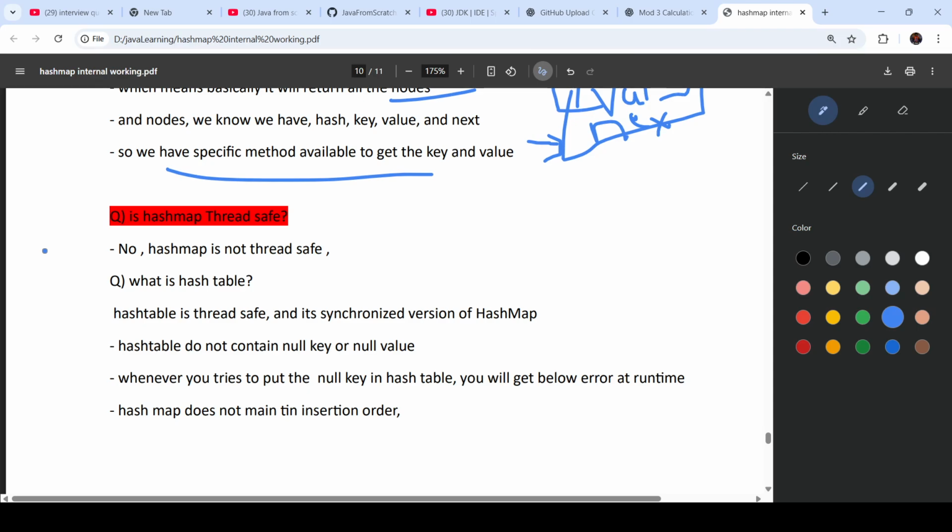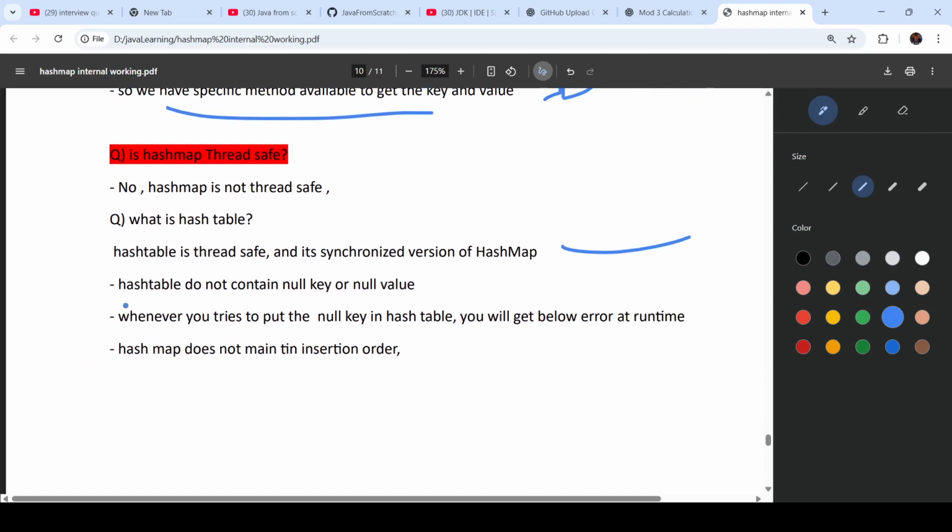Hash map is thread safe or not? No, hash map is not thread safe, and for thread safety purpose we can use concurrent hash map or hash table. Okay, and hash table is thread safe, it is the synchronized version of hash map. But in hash table we cannot add null key or null value. If we try to add it, then we will get the error.